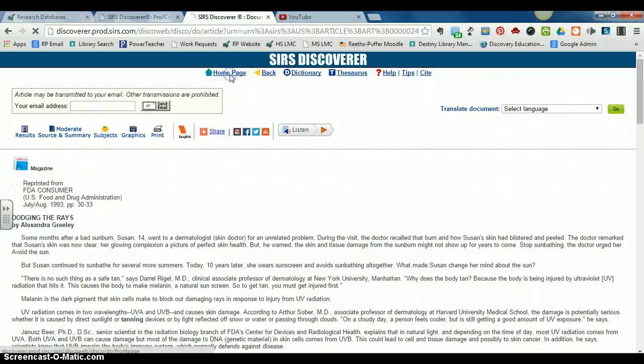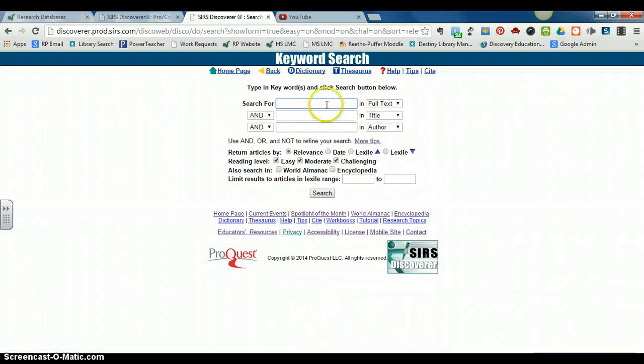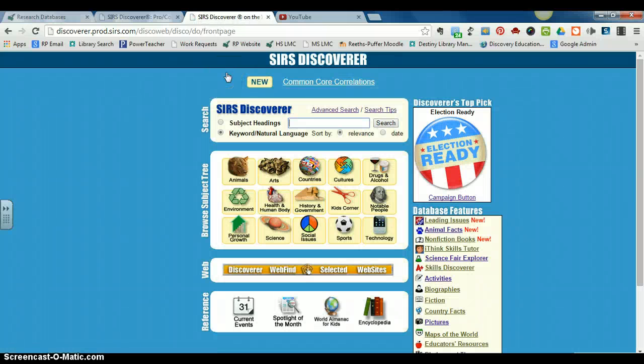I'm going to click back on the home page. Remember, I clicked on Advanced Search. I typed in my search terms, and I switched all three of these to full text. Then I clicked Search. All right, so now you have two ways that you can use SIRS Discover to help you find information for your research project.